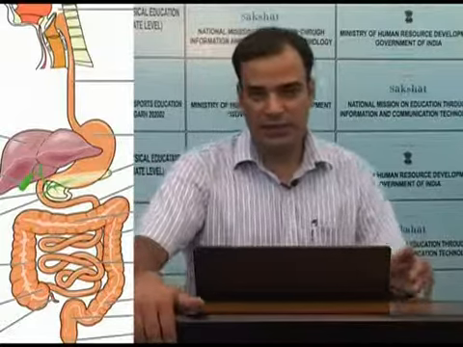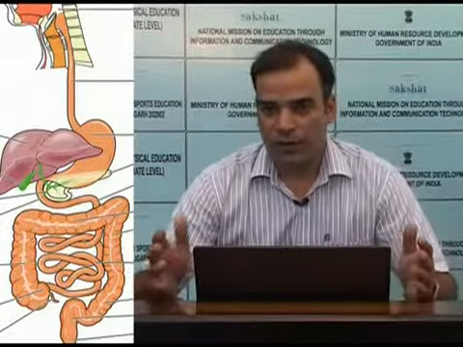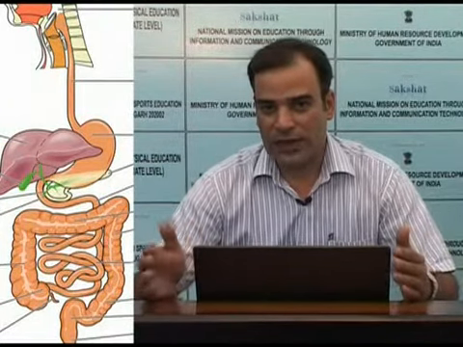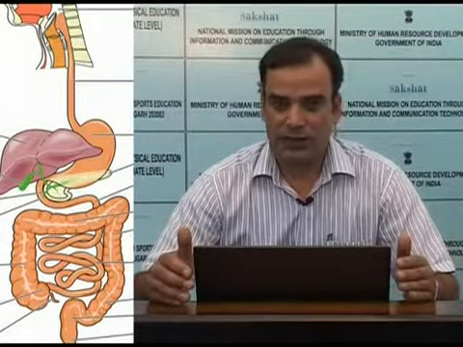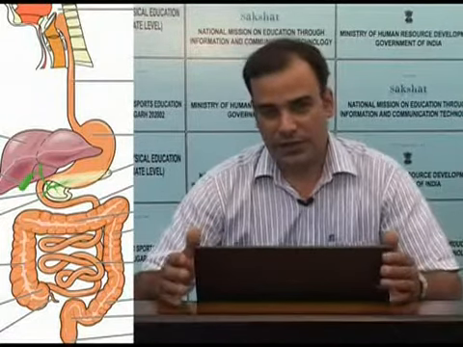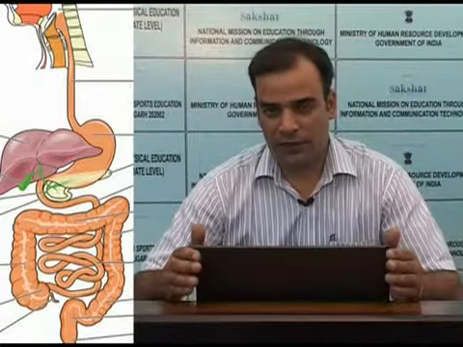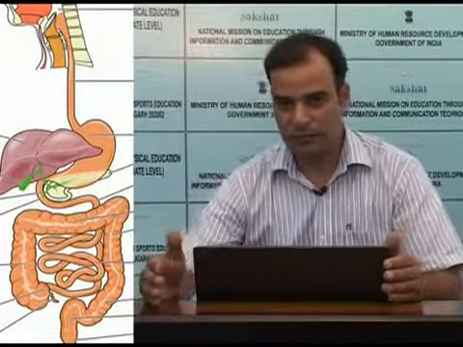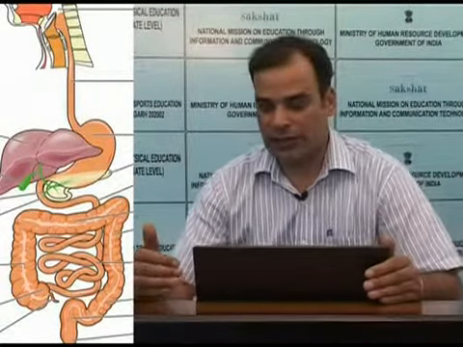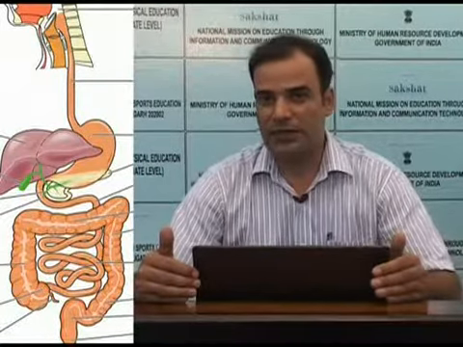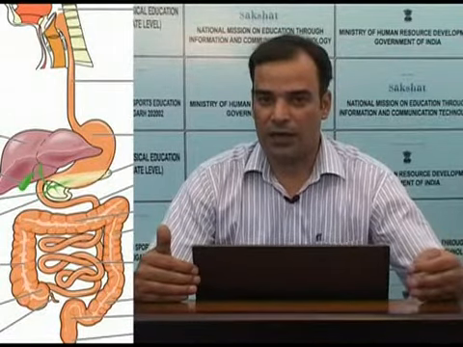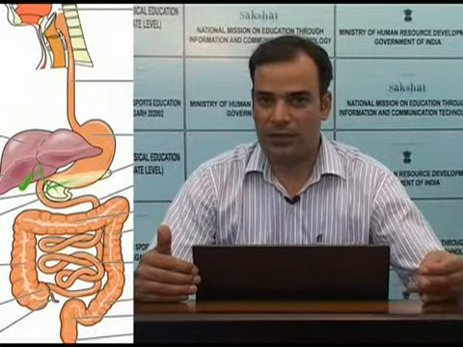Now, besides these three functions, the food that remains undigested in the digestive tract also needs to be expelled out. This function is also performed by the digestive system. The digestive system excretes the undigested food in the form of feces to the exterior, and this process is called defecation. So, another function that will be added to the list of the functions of the digestive system is defecation. So far the functions we have studied of the digestive system are ingestion, digestion, absorption and defecation.